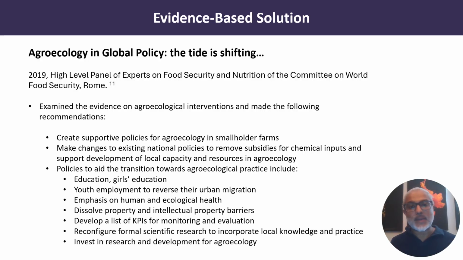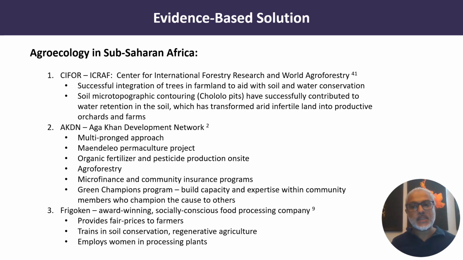Agroecology is also gaining ground in global policy. In 2019, a high-level panel of experts on food security examined the evidence on agroecological interventions and made the recommendation to change policy at the global and national level to move away from subsidized industrial agriculture and invest in capacity building and resources and research for agroecology. Agroecology also has precedents in sub-Saharan Africa, and in researching this, I've identified 3 potential stakeholders.